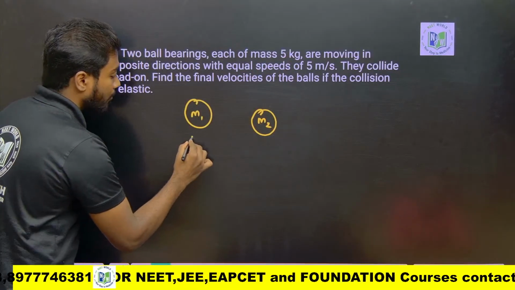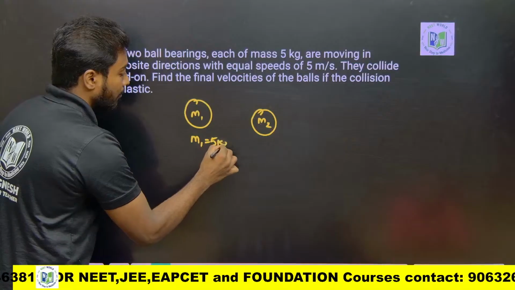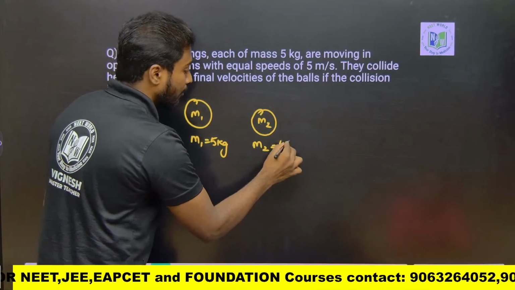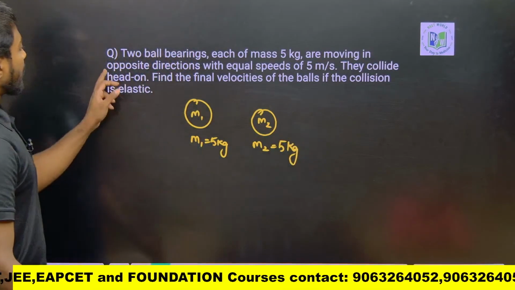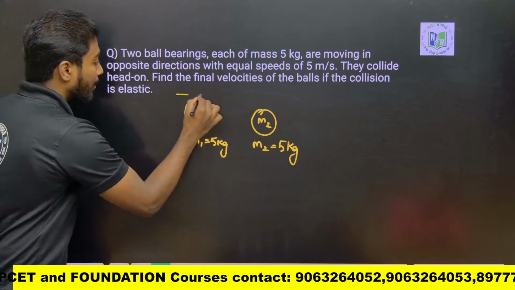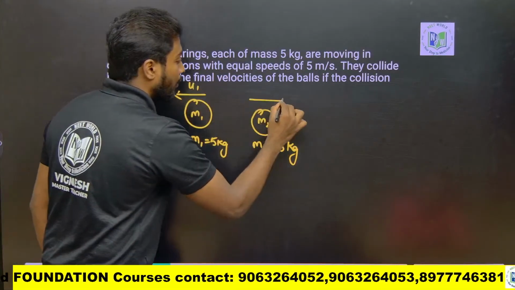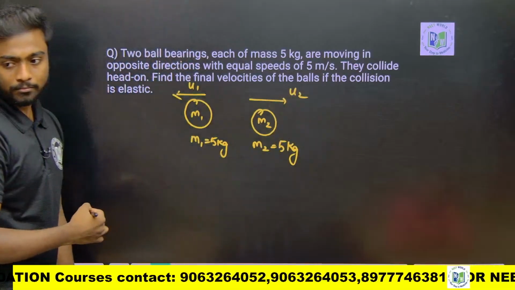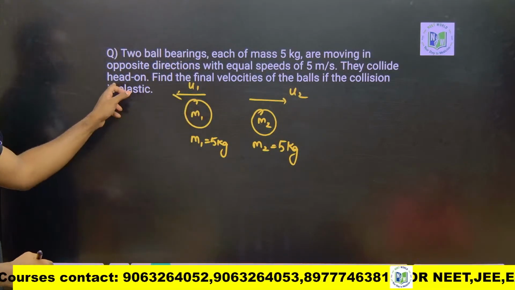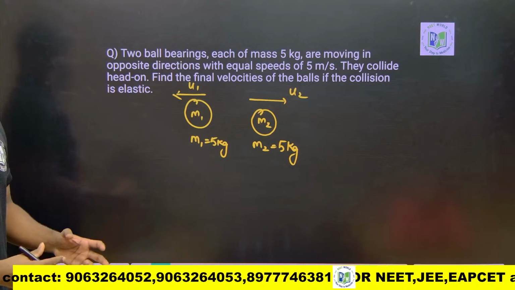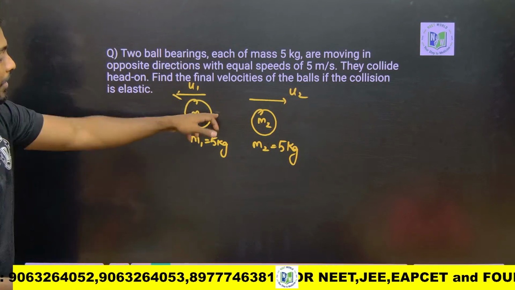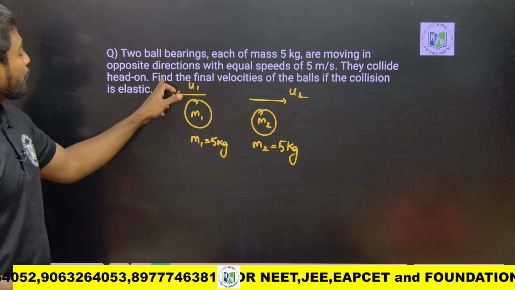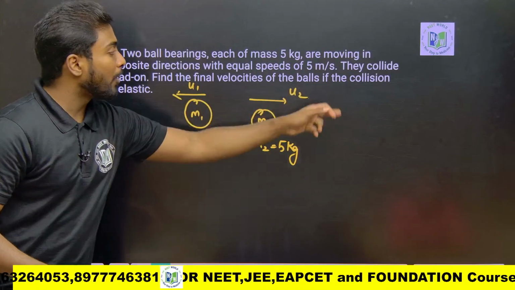M1 is 5 kg, M2 is again 5 kg. Opposite direction, so one I will take like this, U1, and another one like this, U2. They collide head on, and after that they are moving in opposite directions. Find the final velocity of the balls in the collision.